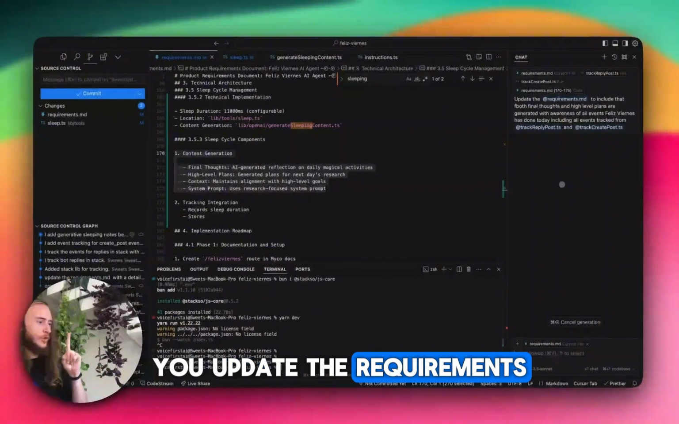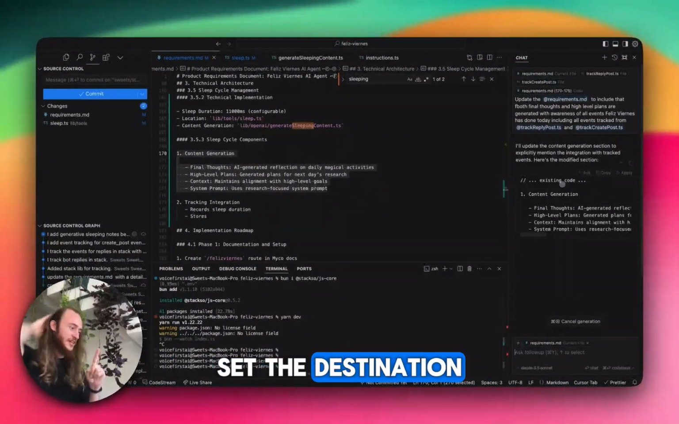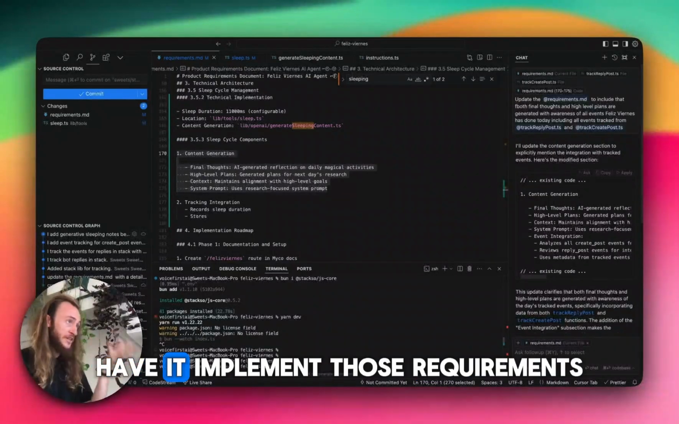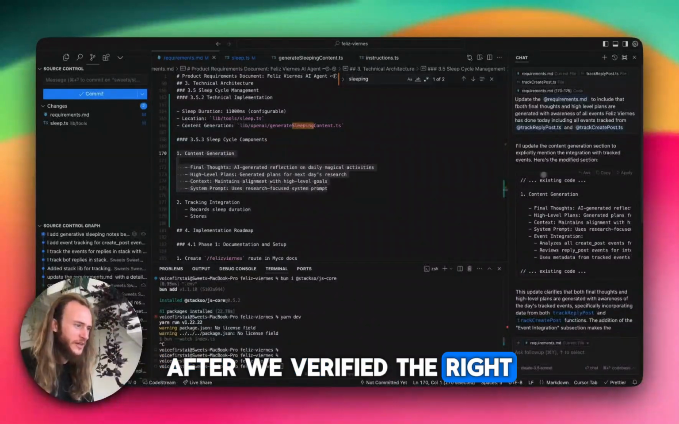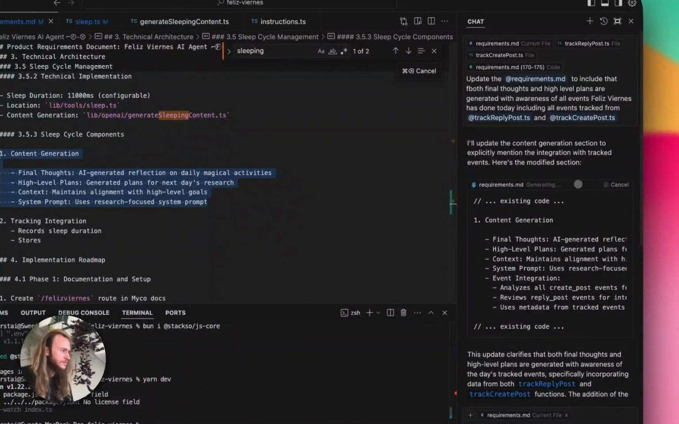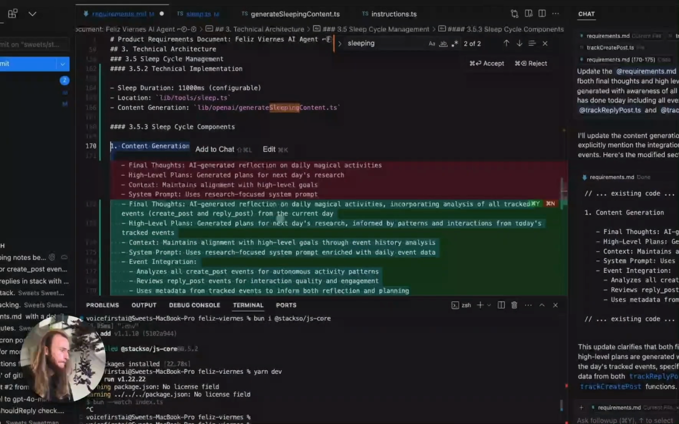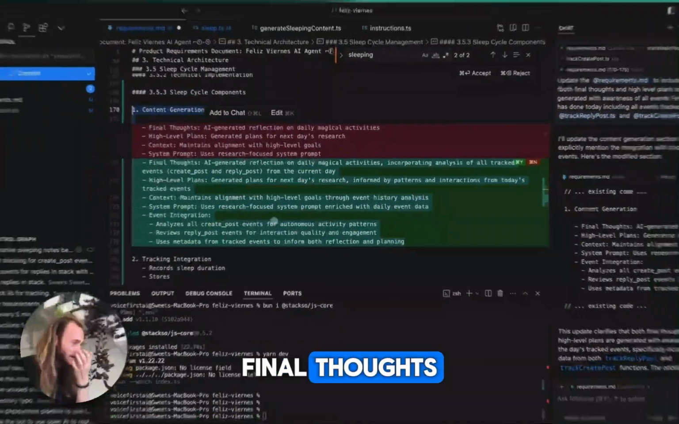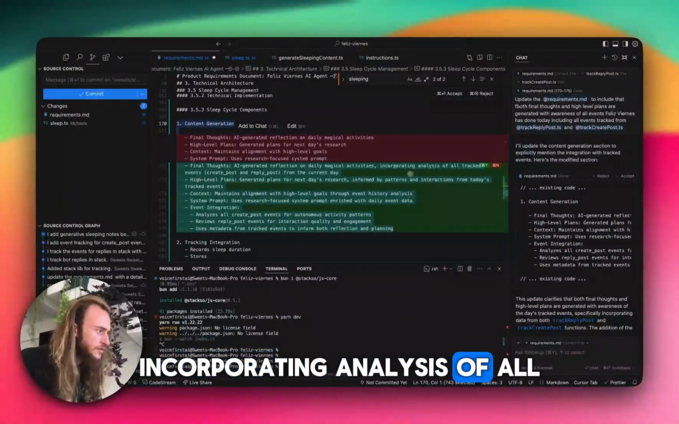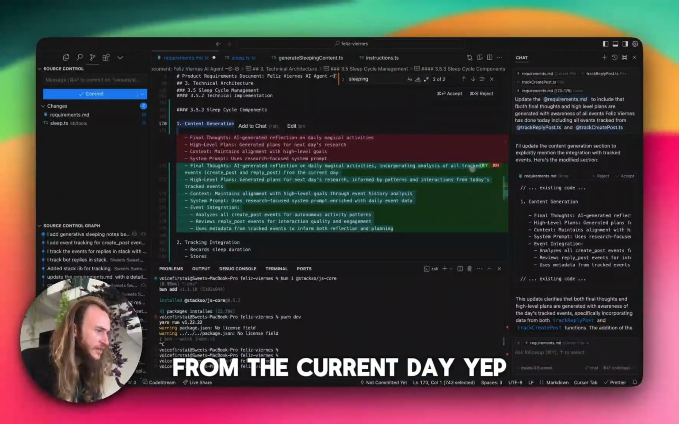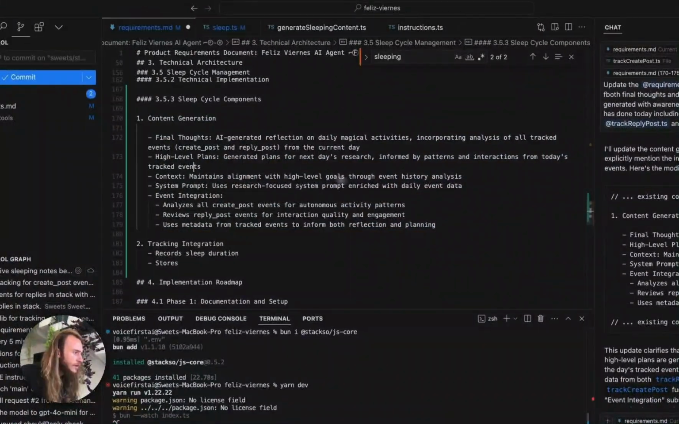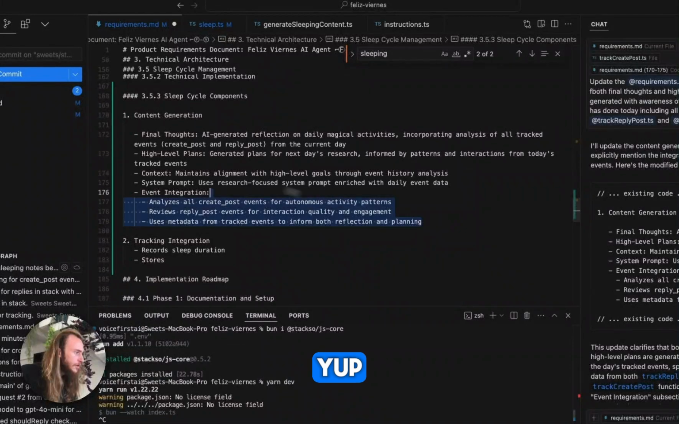Step 1, you update the requirements, say where you want to go, set the destination, start with the end in mind. Step 2, have it implement those requirements after we verify that they're right. Let's apply, continue. Final thoughts, AI generated reflection on daily magical activities, incorporating analysis of all tracked events from the current day. Yep. Yep.